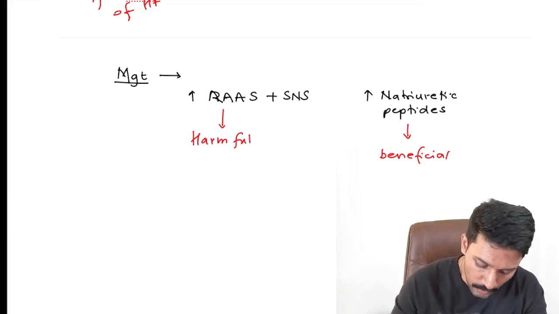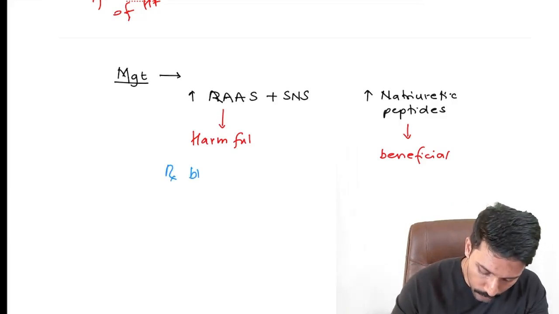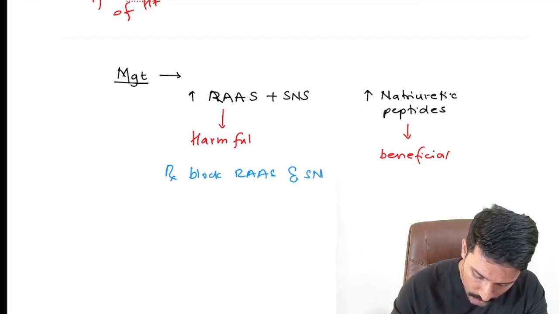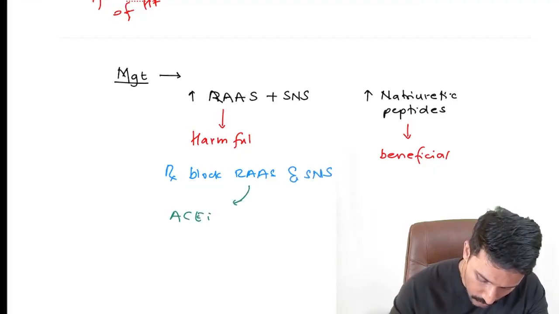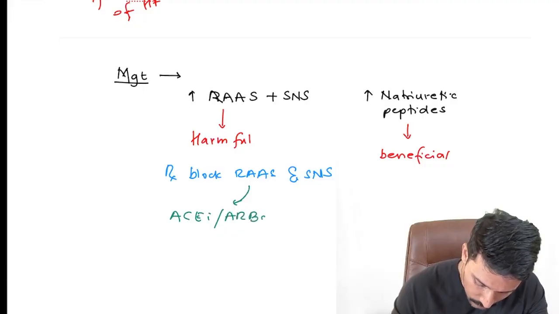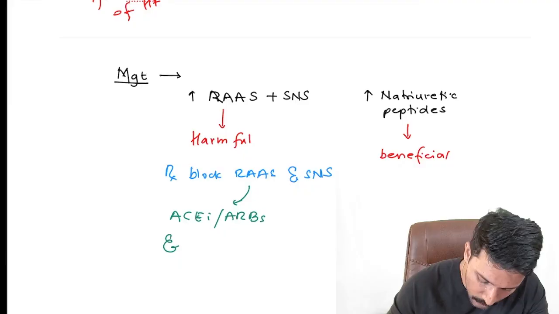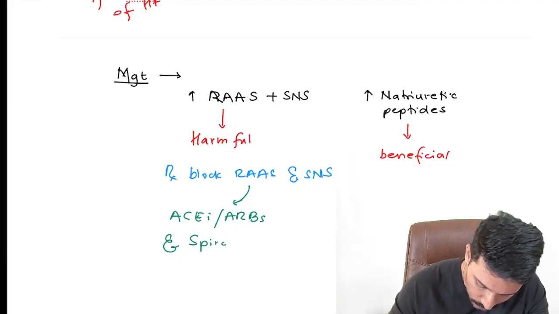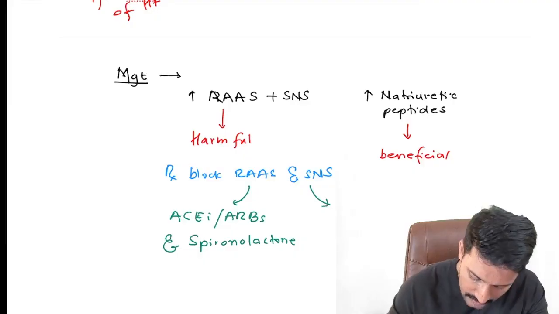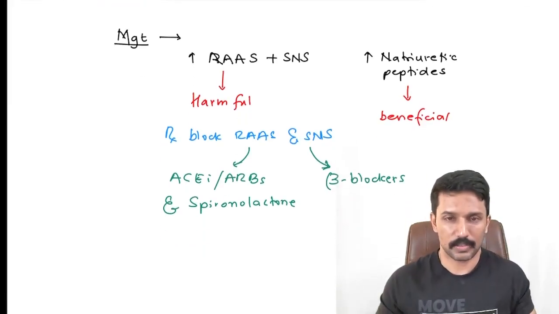That's why we prefer to block RAS and the sympathetic nervous system. How will I block RAS? I can block RAS with ACE inhibitors or ARBs. Aldosterone can be blocked with spironolactone. How will I block the sympathetic nervous system? By giving beta blockers, preferably the cardioselective beta blockers.